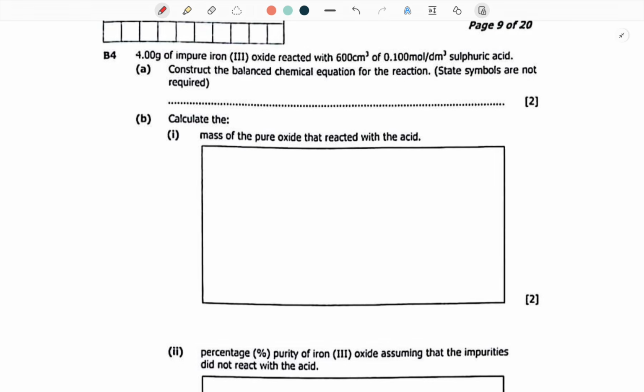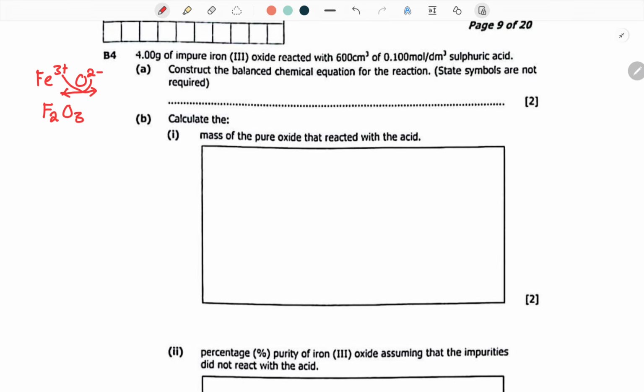So this is impure iron 3 oxide. Let's check how iron 3 oxide looks. We're going to have iron 3, then oxygen, and this guy is going to come this side, this guy also this side. So expect iron 3 oxide to look like this. Now they're saying it is reacting with sulfuric acid.